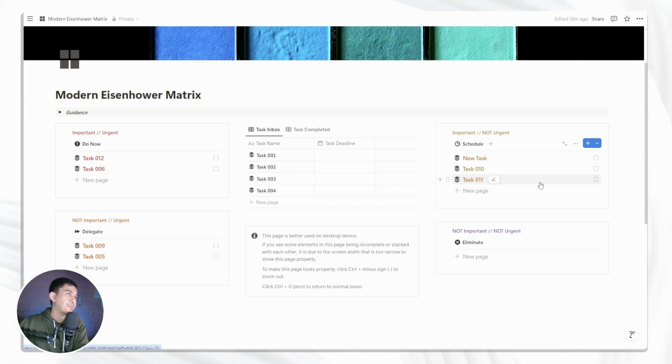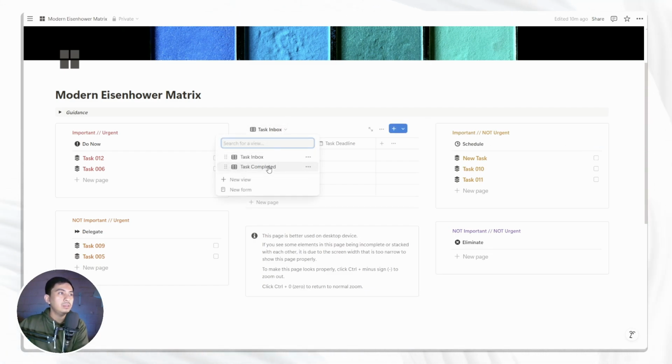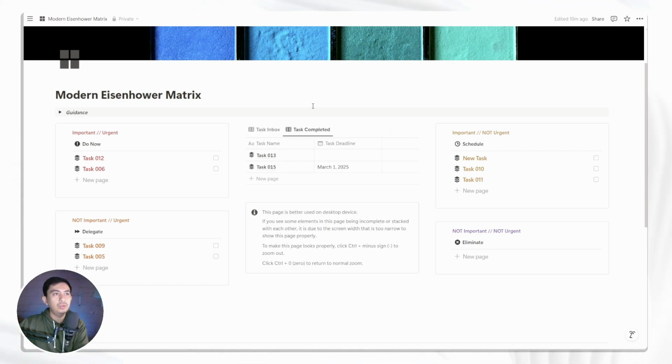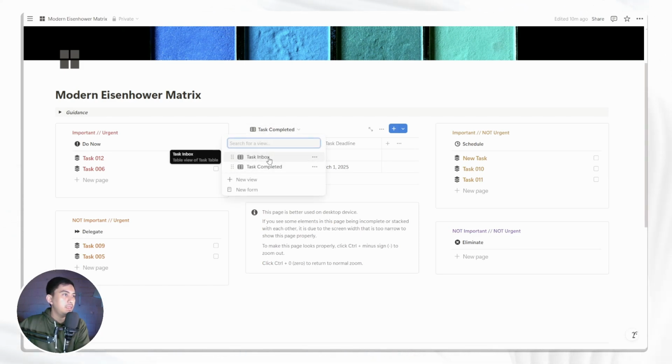And one other thing I want to introduce is, aside from the task inbox that we just used to create a new task, you can go into task completed to show you all of the completed tasks. For example, we just checked task 13 just now. It's now shown here. And let's go back a little bit to the task inbox.